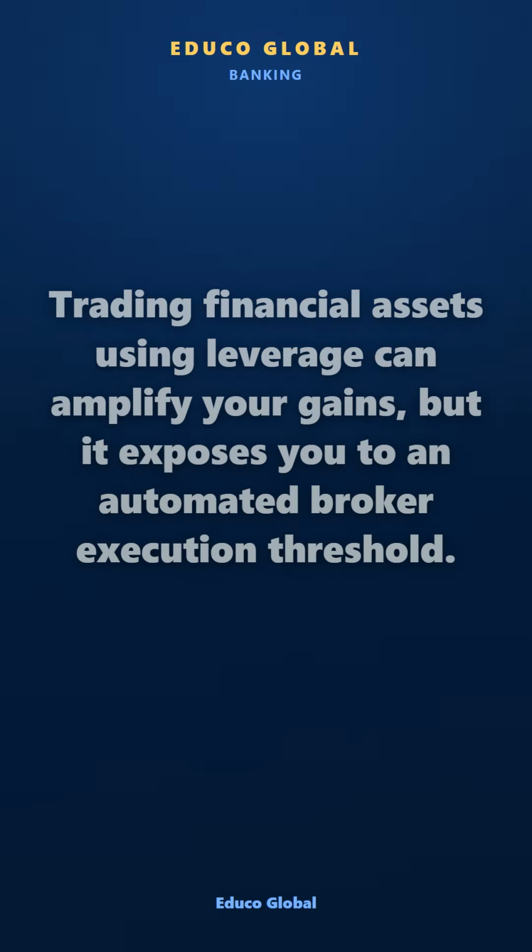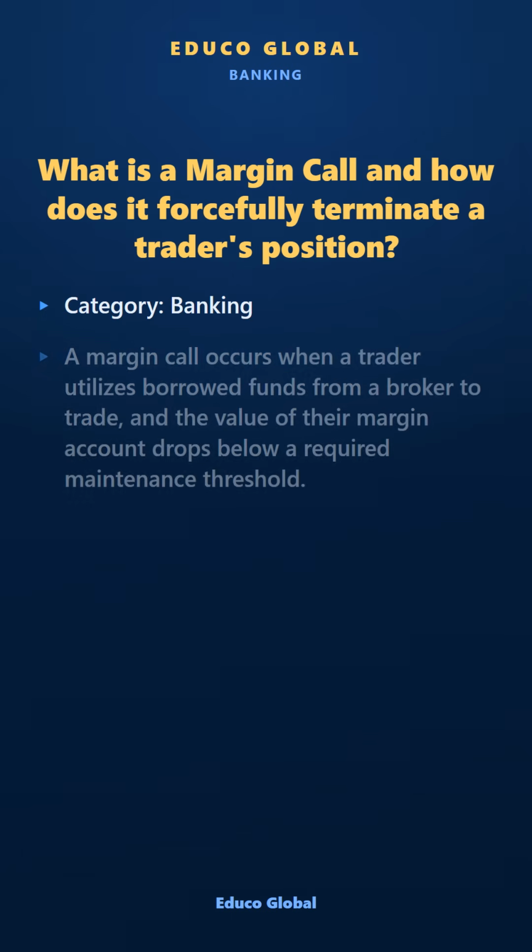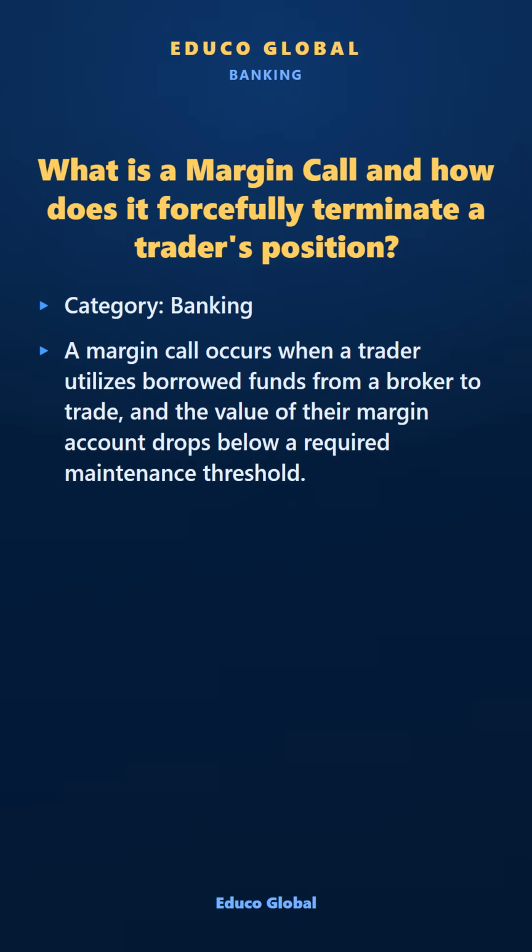Trading financial assets using leverage can amplify your gains, but it exposes you to an automated broker execution threshold. What is a margin call, and how does it forcefully terminate a trader's position? Category: Banking. A margin call occurs when a trader utilizes borrowed funds from a broker to trade, and the value of their margin account drops below a required maintenance threshold.